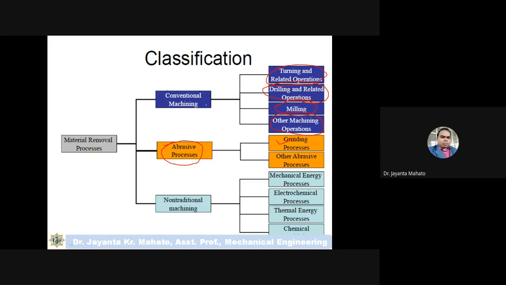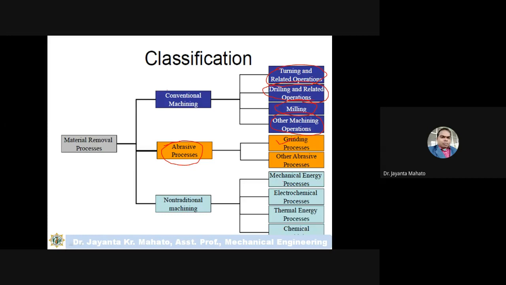All of these are conventional machining processes. Just remember that in conventional machining, the material is removed by direct contact of the tool with the workpiece. But in non-traditional machining, there is no direct contact between tool and workpiece.